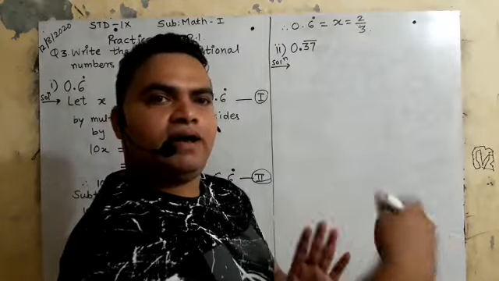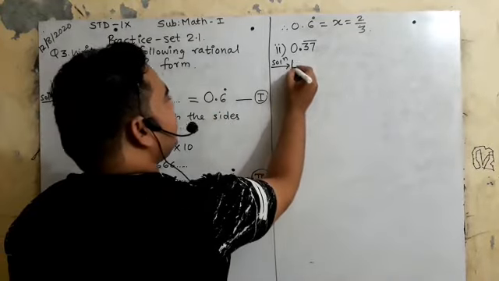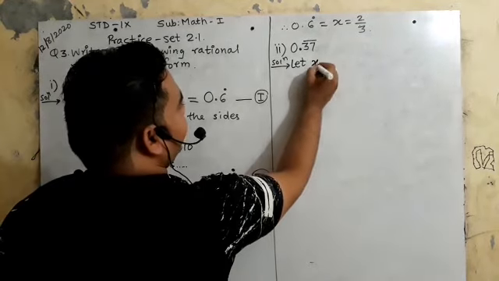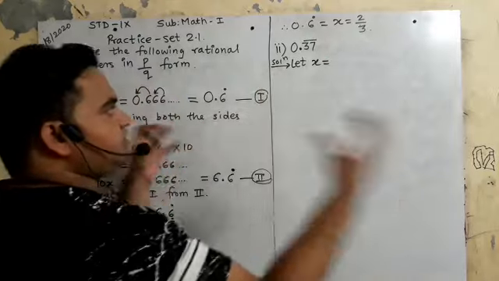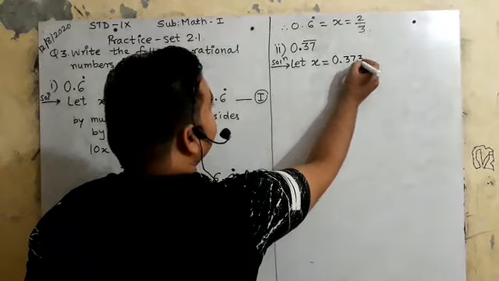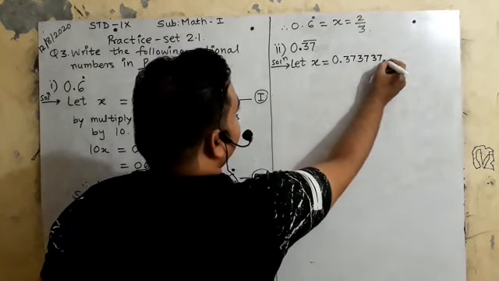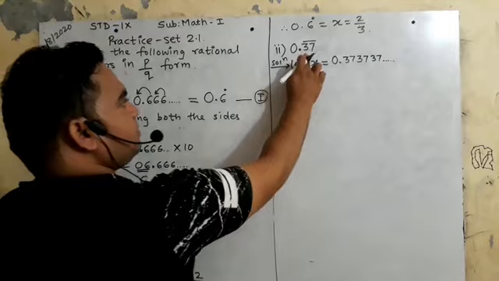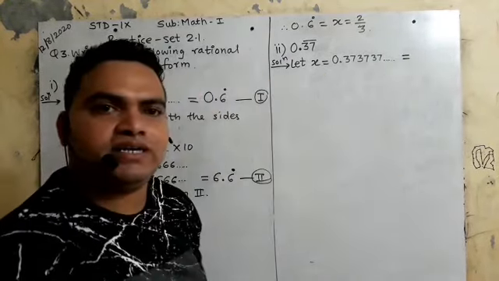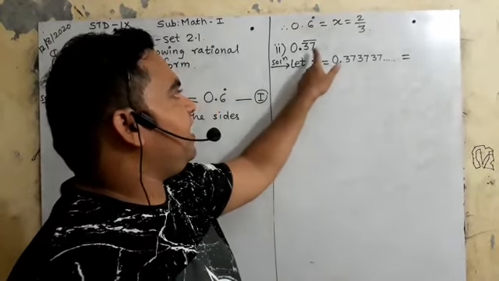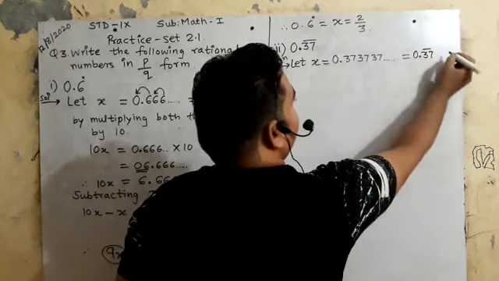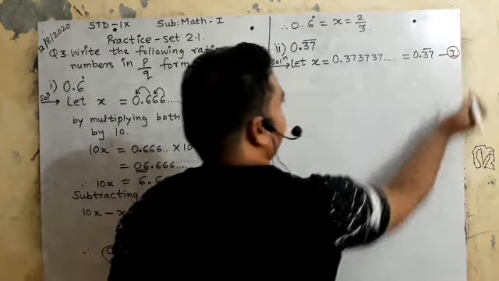It means 37 will come bar. So you will write, let x be equal to this. You will expand it. How will it be? 0.37 bar. What does it mean? 37 will come bar. So how will you write it in short? Like this. So you will write 0.37 bar. This is your first answer.